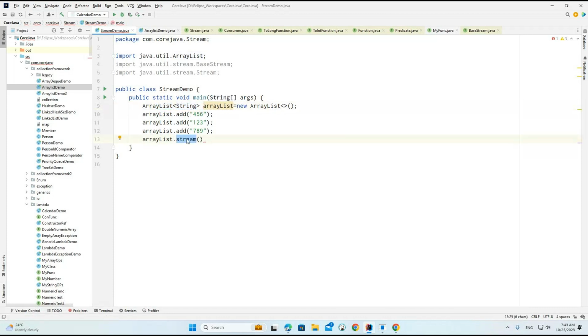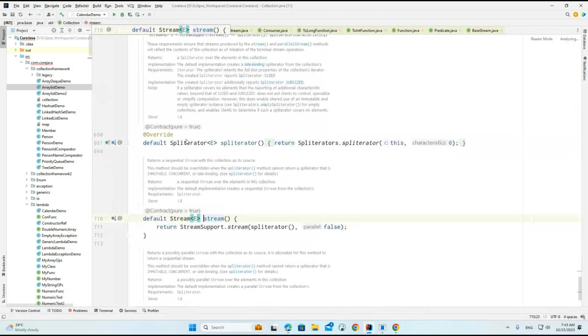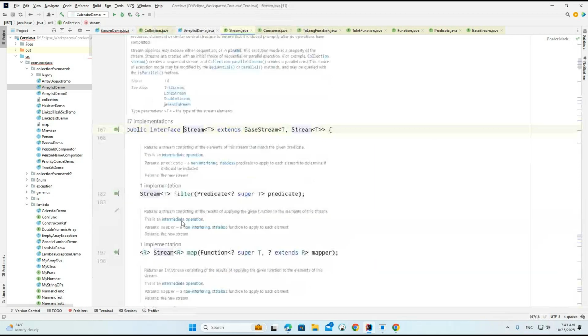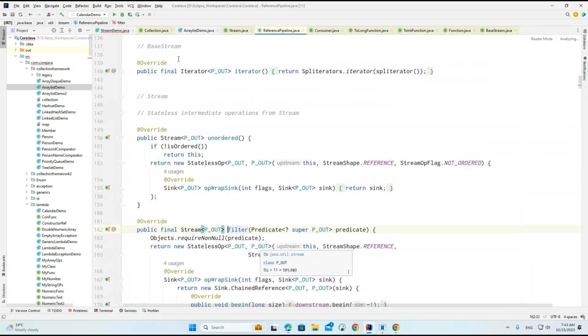The same generic type is now passed to this stream. But where is this stream method implemented? It is implemented under the collection, and it is a default method. It returns a Stream, which is an interface, the same interface we just discussed.